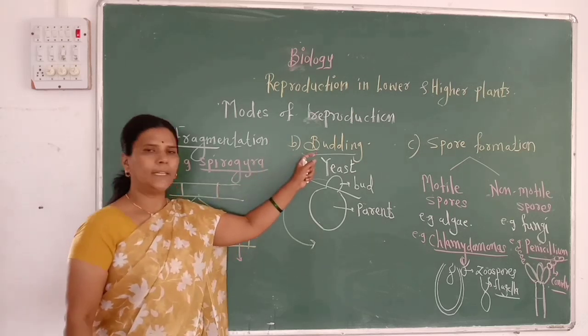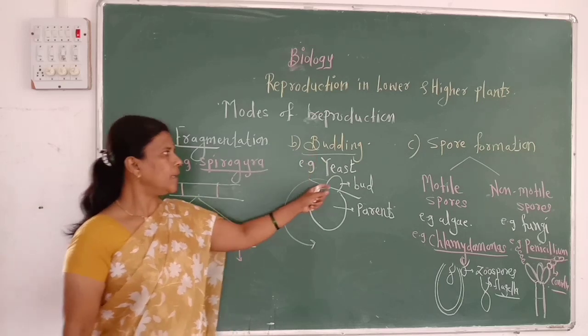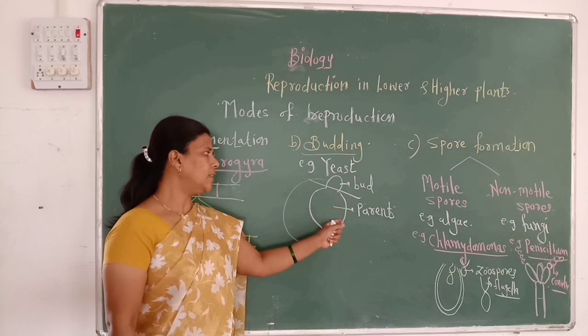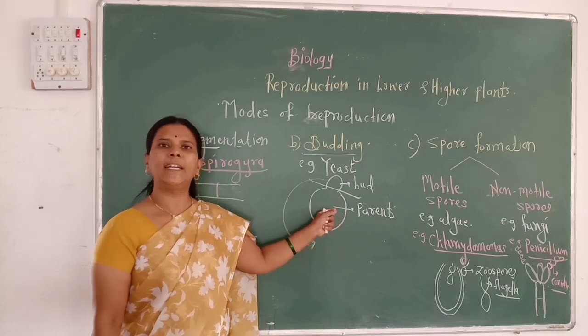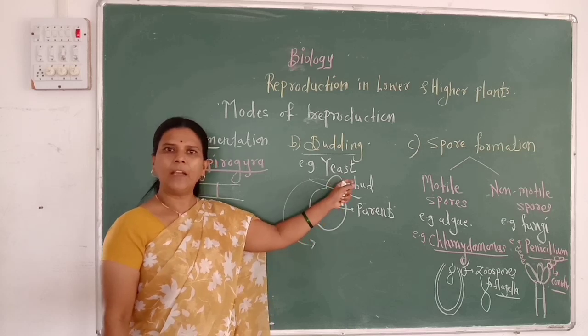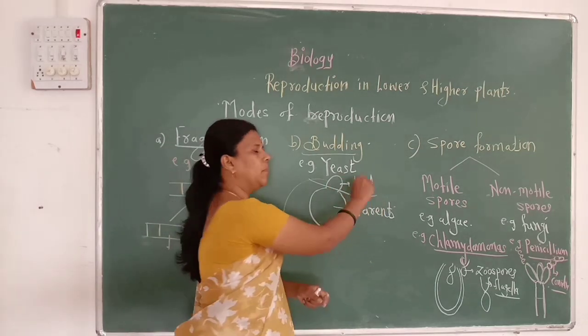Then the second method is called budding. In yeast, which is a unicellular fungi, when this yeast organism gets completely matured, it forms a small tiny outgrowth which is called a bud.